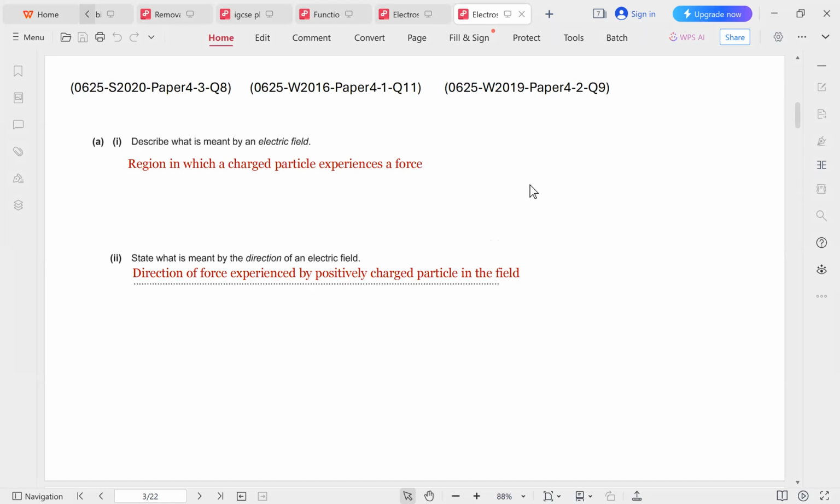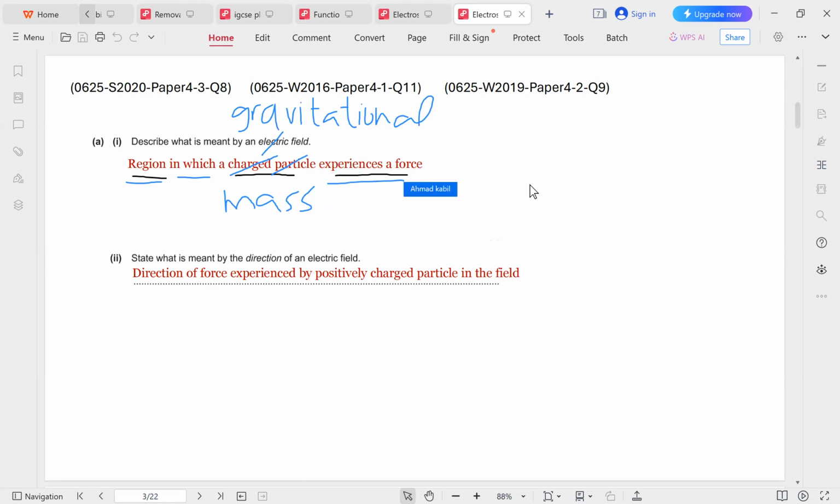So an electric field is a region, a space, in which a charged particle experiences a force. What if this question was about a gravitational field? If this was gravitational instead of electric, it would still be a region in which a mass, so an object that has a mass, experiences a force. So it's the exact same definition. Any field is a region in which something experiences a force.